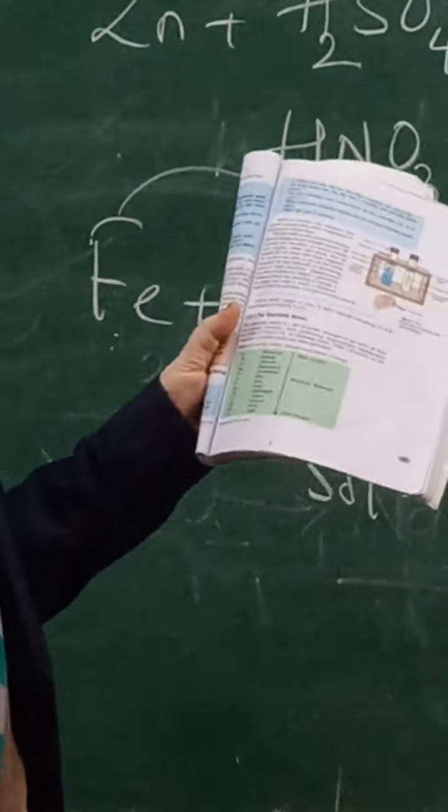About the reactivity series also, you can see on page number 45. Everything is important, children. I am revising everything that is important in this lesson because we don't know what type of question they will ask.